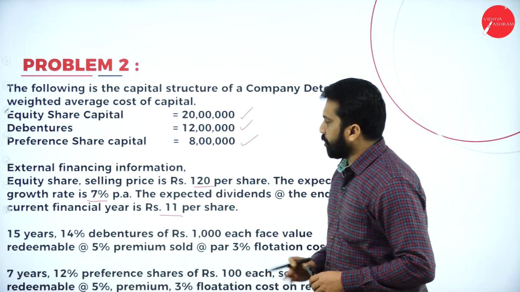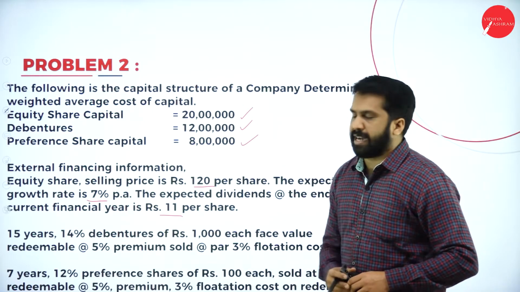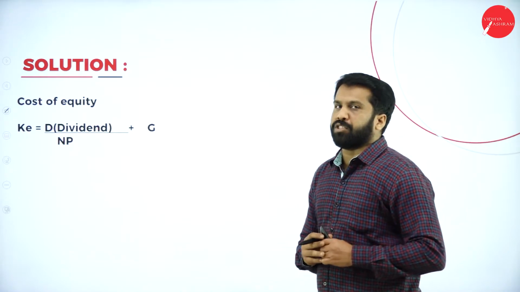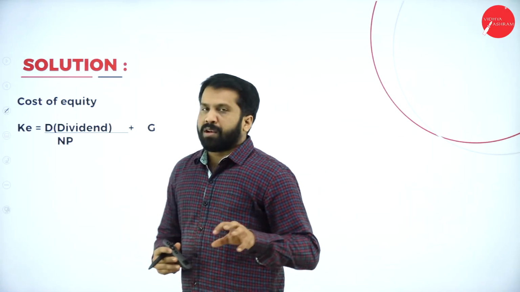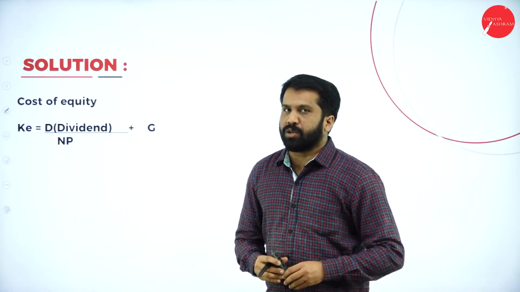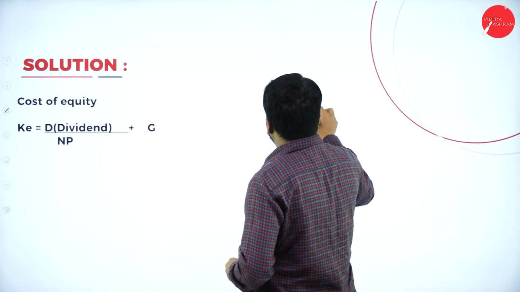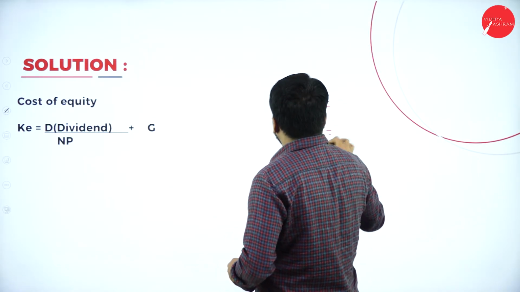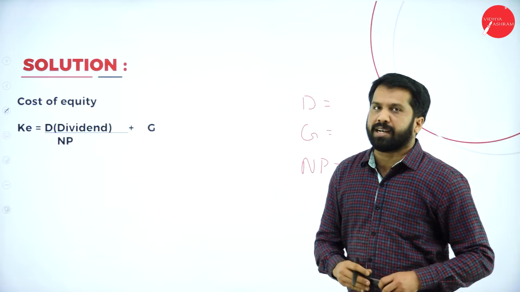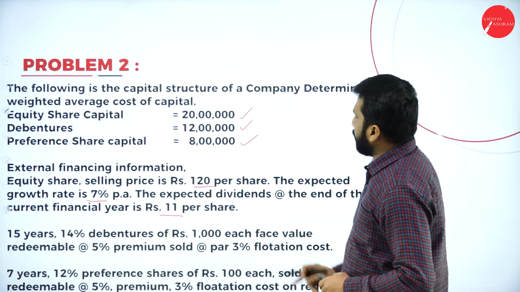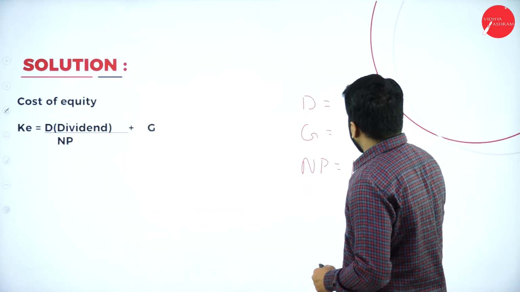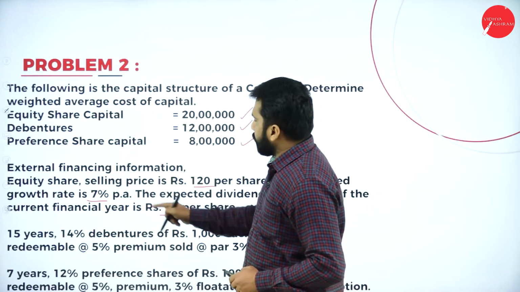I'll go for the calculation. We'll come back later for debenture as well as preference shares. Now, we are doing your equity shares. Which information do we require? This will be your formula. Cost of equity is equal to dividend divided by net proceeds plus growth. We'll check one by one what information is available. As per this, you have 120 as your net proceeds.